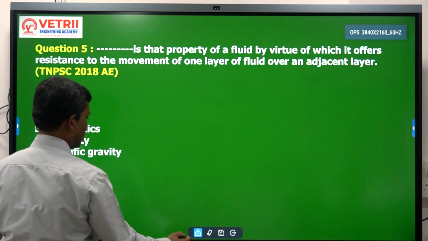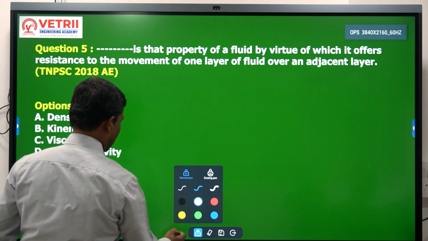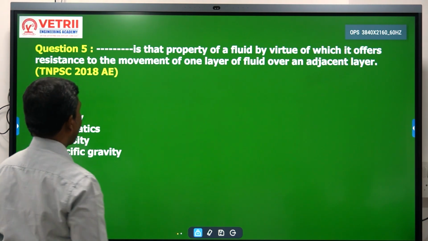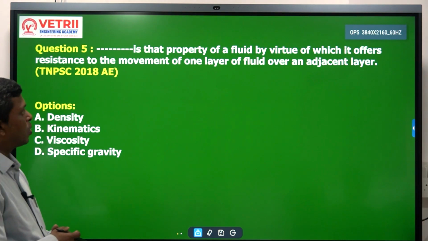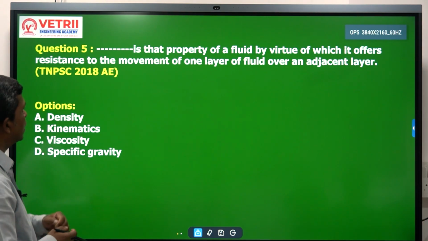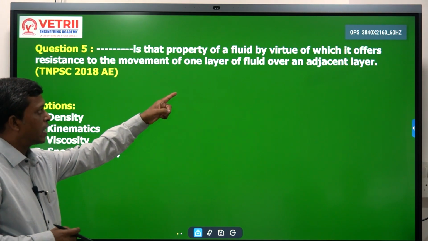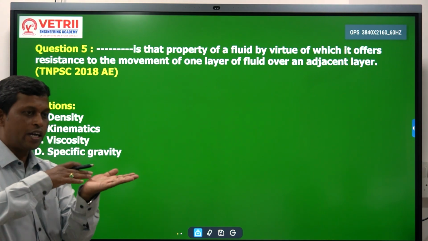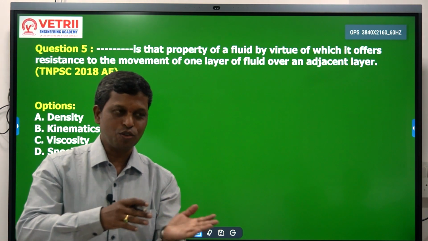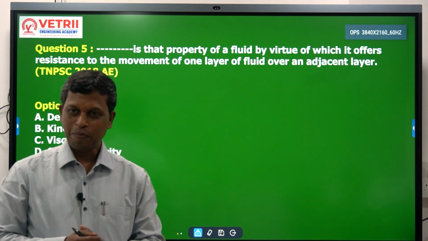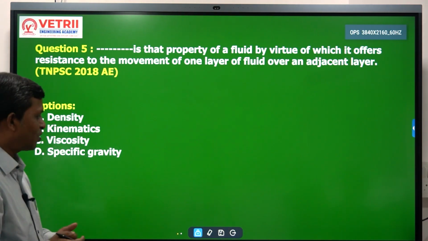2018 TNPSC. What are they asking here again? Dash is that property of a fluid by virtue of which it offers resistance to the movement of one layer of the fluid over an adjoining layer. Just now we have seen the definition of that. Yes or no? What are the options they have given?